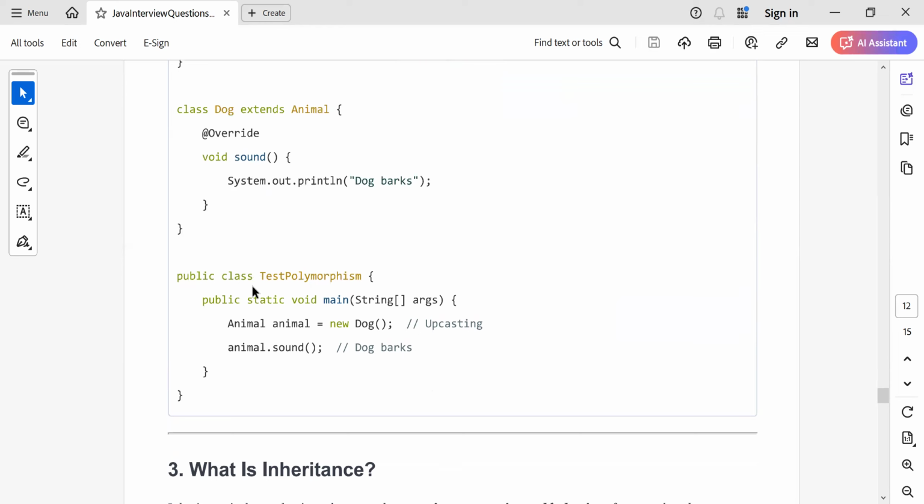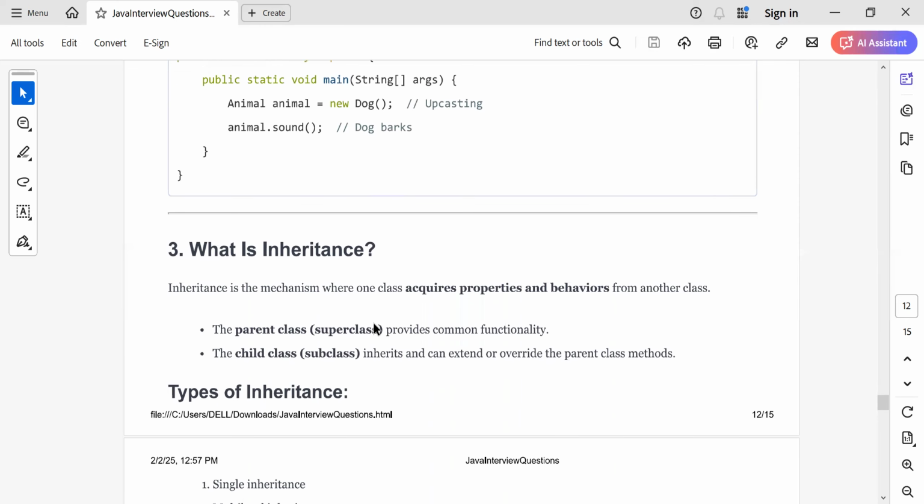Now let's try to see. Okay, so I make an object animal equal to new dog, and I call animal dot sound. Now what will happen? Whose object is created? The object of dog is created. So whoever object is created, the method of that object will be called. So when I do animal dot sound, the JVM sees animal, the object type is dog. It goes to the method of dog and calls dog barks. Okay, so this is known as method overriding. Whatever object is created, method of that class will be called. It's known as method overriding or runtime polymorphism.